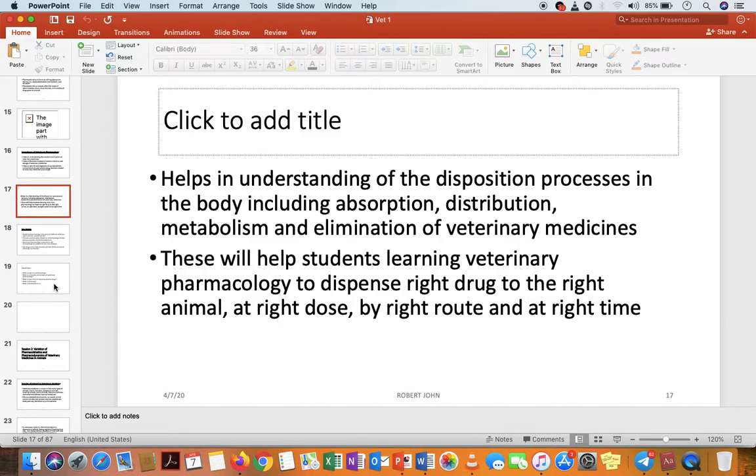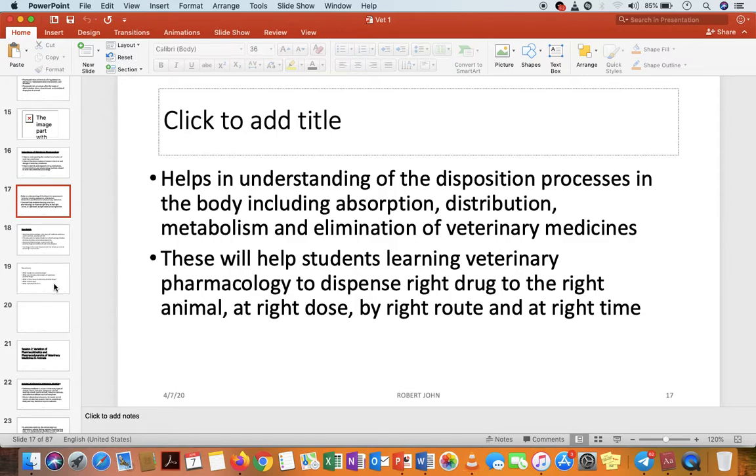Maybe someone was wondering, why do we study veterinary medicine? We study it because we are pharmaceutical personnel and we are obliged to deal with veterinary medicine. If we are obliged to deal with it, we must know how to dispense veterinary medicines.